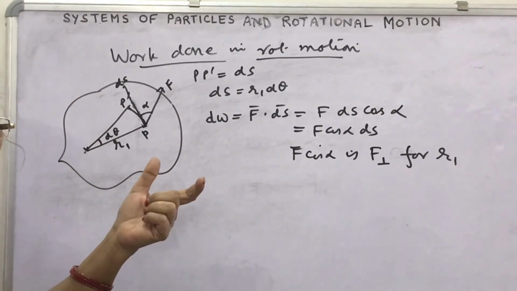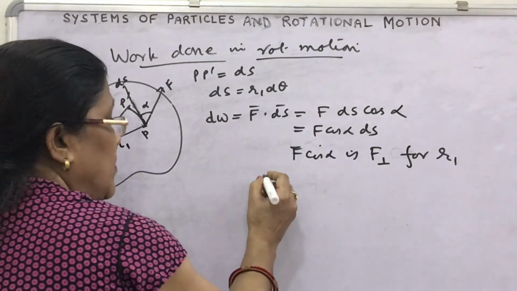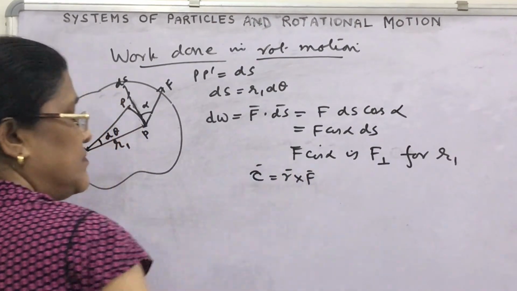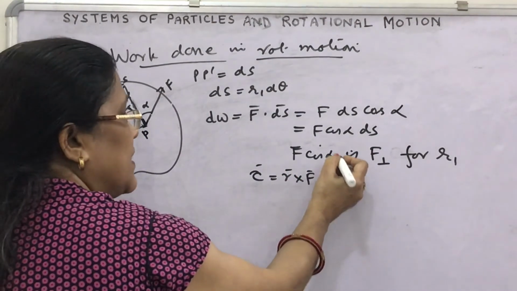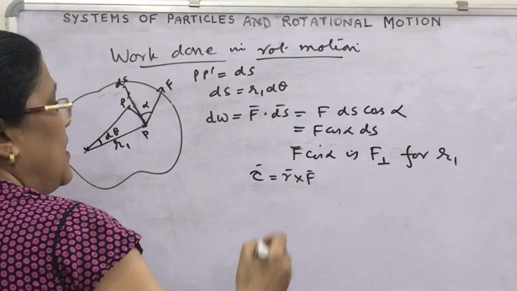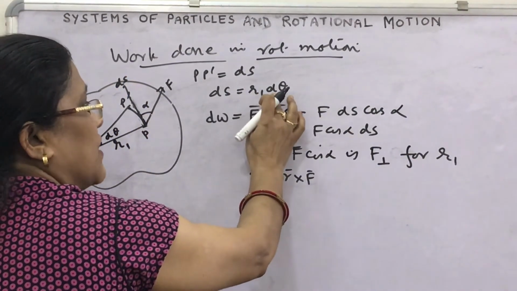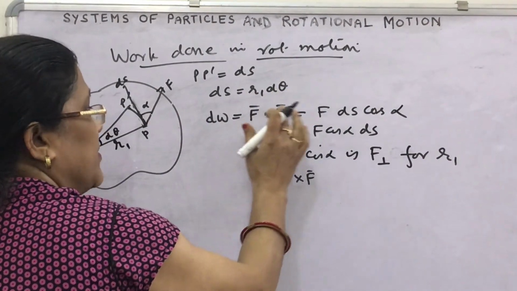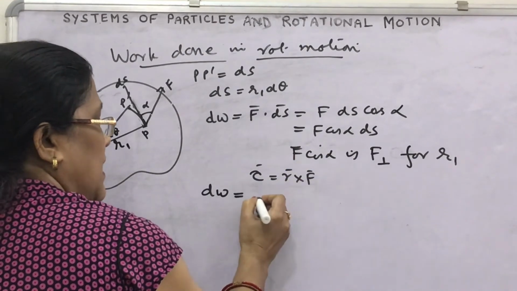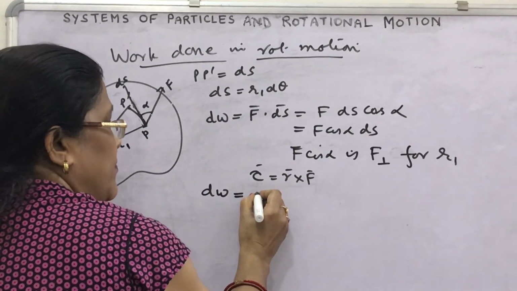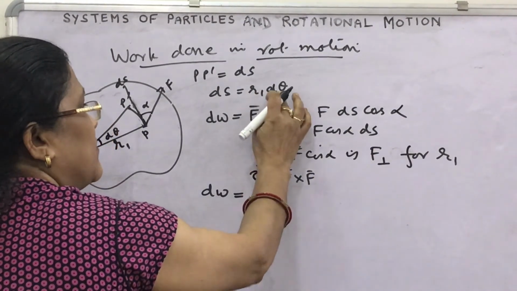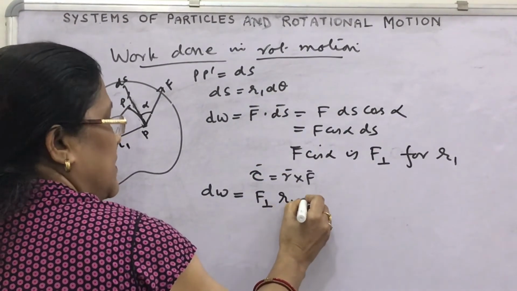What is the formula for torque? Torque is R cross F. What can you write here? This F cos alpha is perpendicular to R1, and what is the value of ds? R1 d theta. So this dW can be written as F perpendicular, F cos alpha, and in place of ds, R1 d theta.